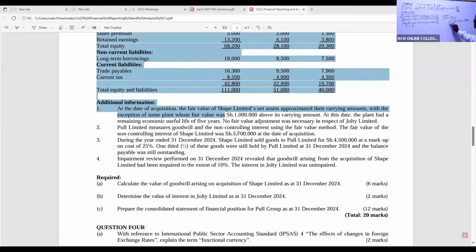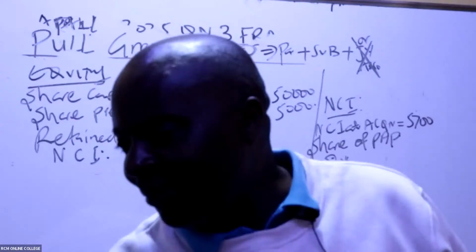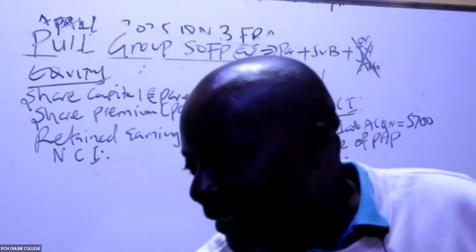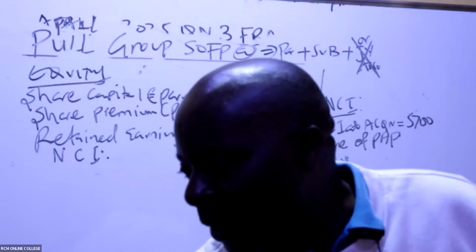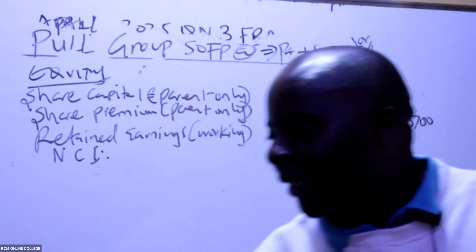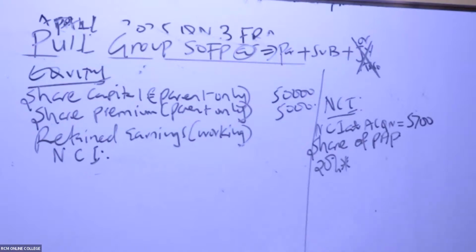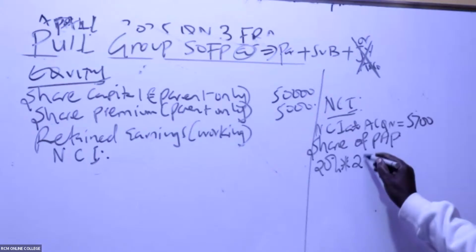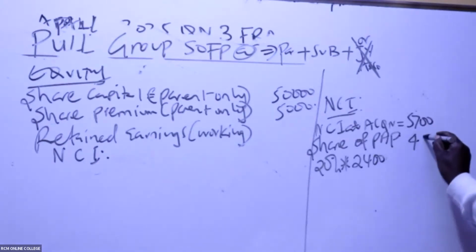So we give them their share of PAP, post-acquisition profit of the subsidiary, there in the net assets. How much PAP did we get? Was it 2,400? Oh yeah. How much PAP did we get there in the net assets of the subsidiary? Was it 2,400 that net assets PAP? Yeah, 2,400. This comes to 480.